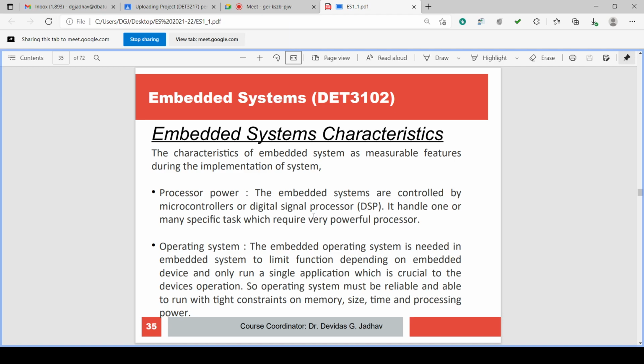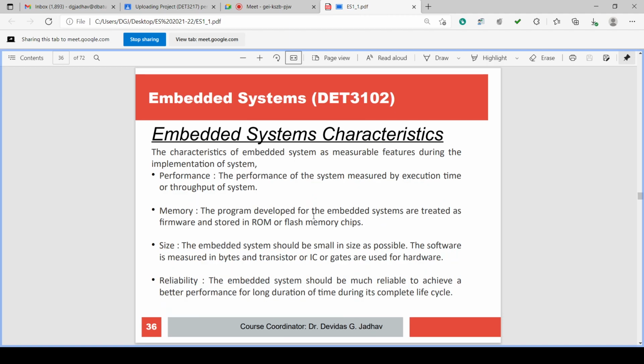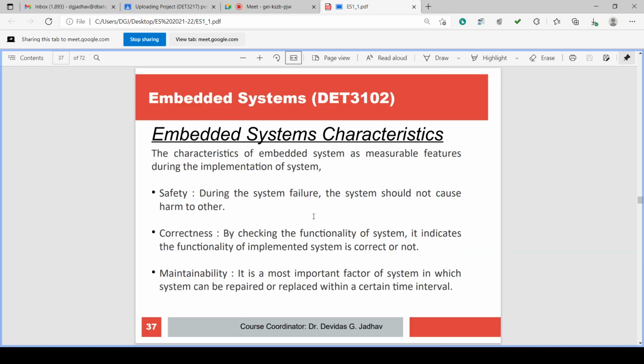Operating system should be there to handle stringent working constraints like memory size, processing power, etc. Then performance of the embedded system is also a measurable characteristic. Then memories, then the total size of the system. It should be portable, handy, small size, and it should be reliable. Reliability is also an important factor.